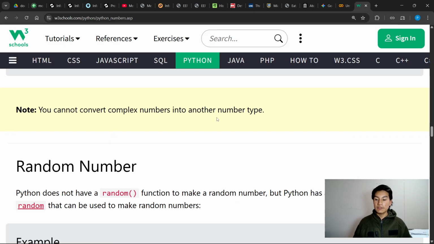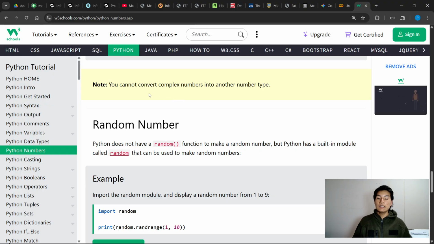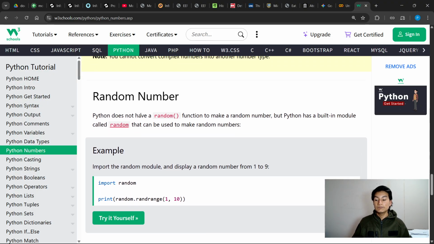You cannot convert complex numbers into another number type. Okay, please don't do that.